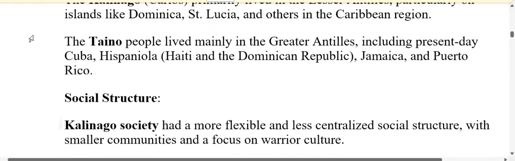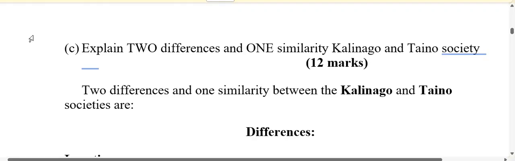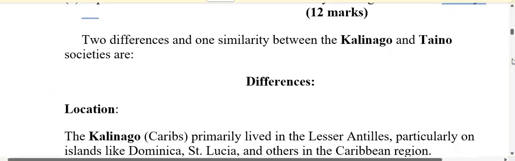Question C. Let's go back up. Explain two differences and one similarity between the Kalinago and the Taino society. And this is 12 marks. So the two differences and one similarity between the Kalinago and the Taino societies are, and we are going to look at the differences first.